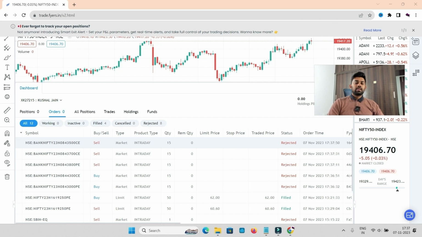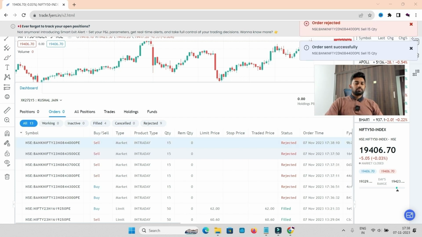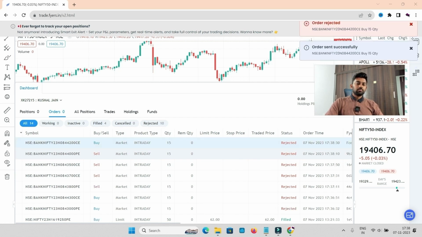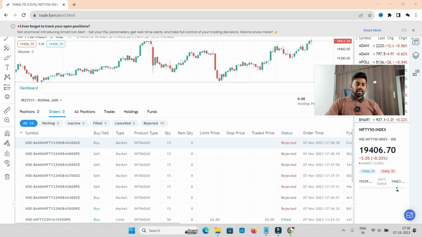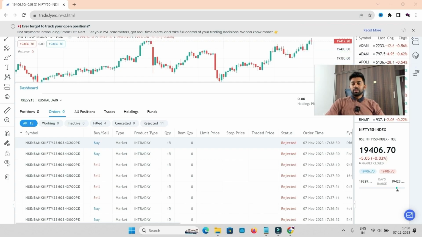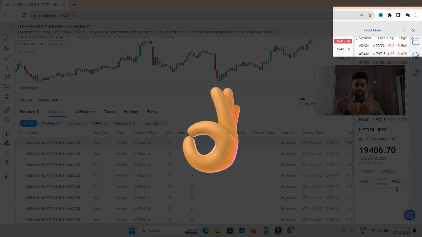You see, in the second strategy, we wrote short first and buy later. So short legs will come first. So for the second strategy also, the first short leg has come. The second short leg has also come. Then the hedge, that is the buy leg of call. And finally the buy leg of put. So the setup looks perfectly fine.